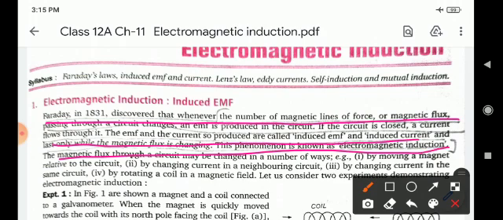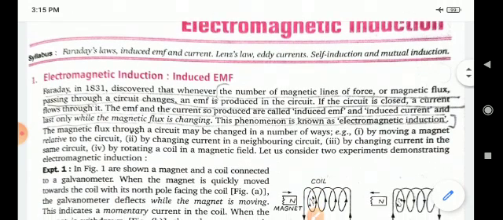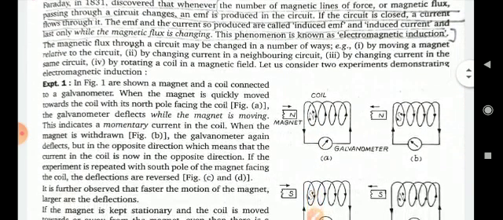Okay children? The magnetic flux through a circuit may be changed in a number of ways. Point 1, by moving a magnet relative to the circuit. Second, by changing current in a neighboring circuit. Third, by changing current in the same circuit. Fourth, by rotating a coil in the magnetic field. Let us consider two experiments demonstrating electromagnetic induction. Experiment number 1.